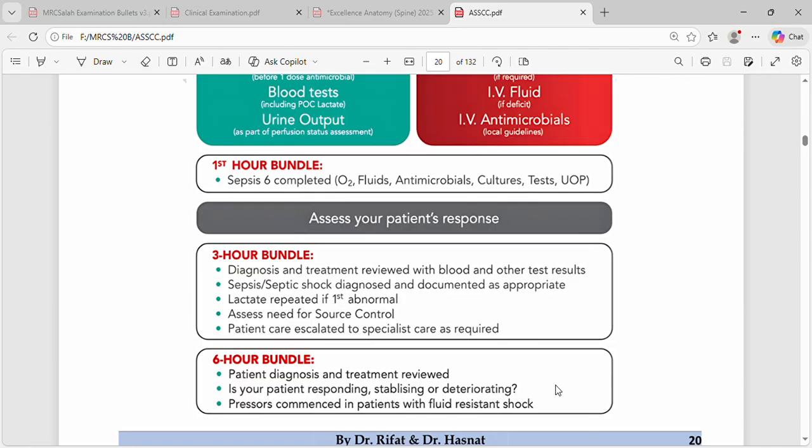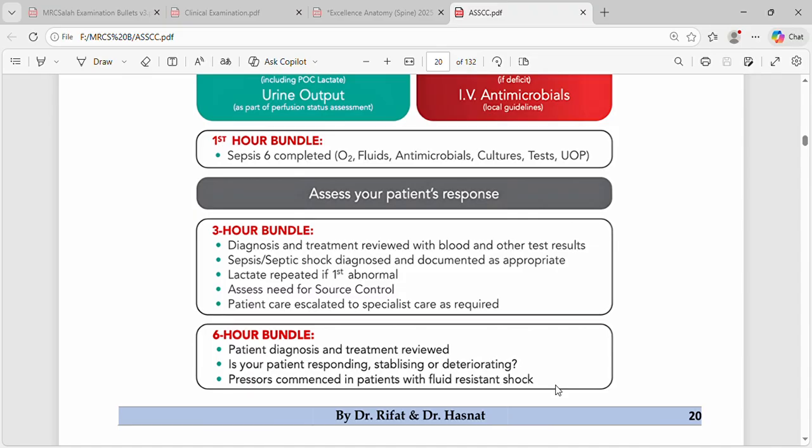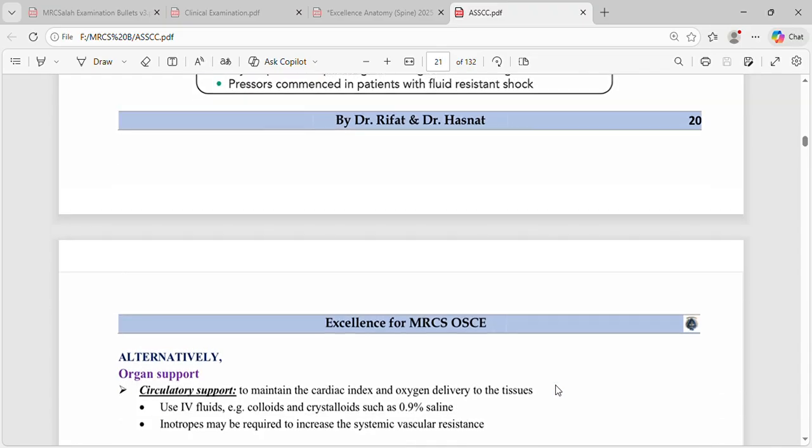6-hour bundle: patient diagnosis and treatment reviewed. Again, review the patient diagnosis and treatment. Is your patient responding, stabilizing, or deteriorating? Pressors commenced in patient with fluid resistant shock. So this is the 6-hour bundle.